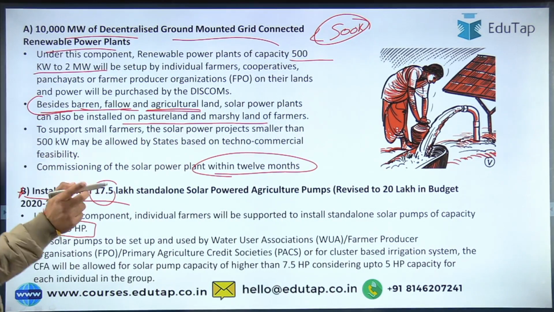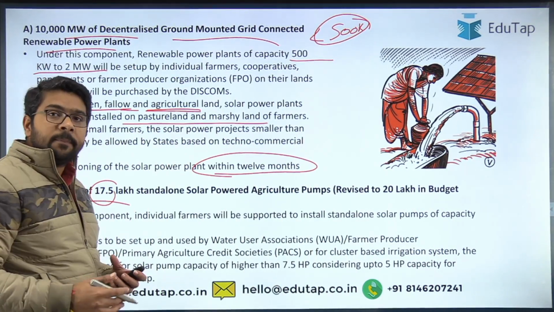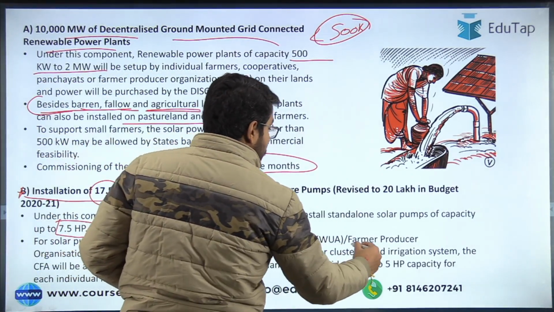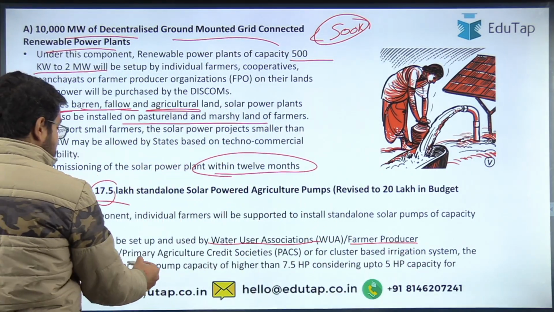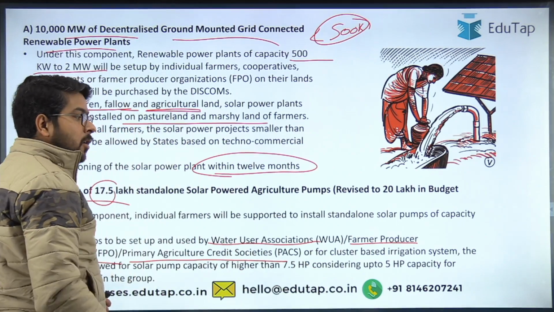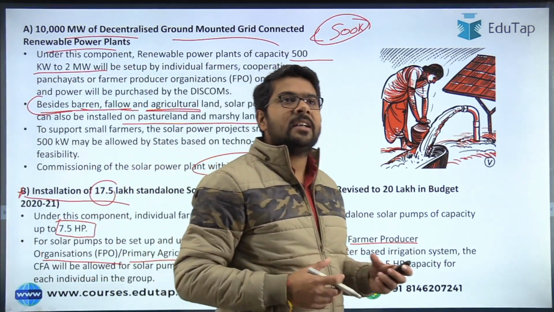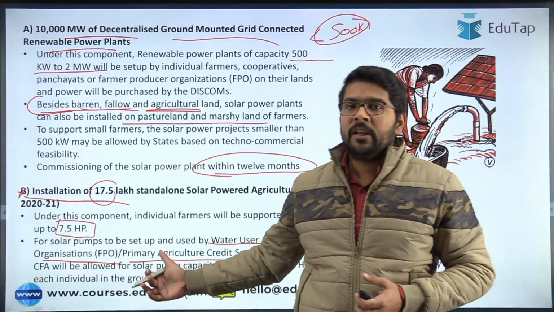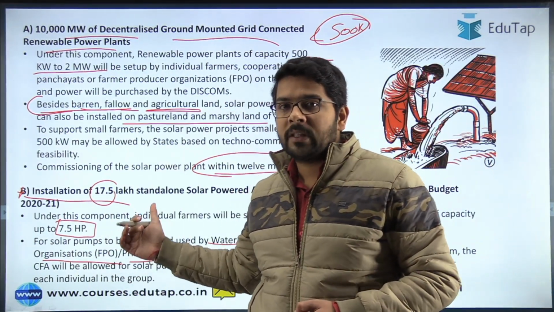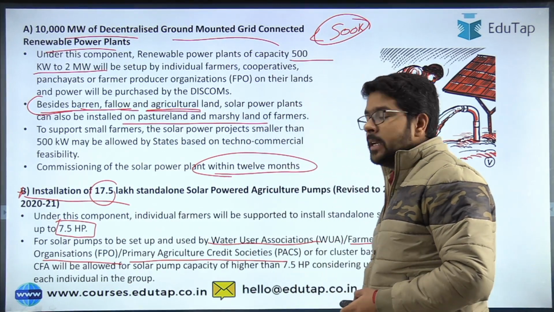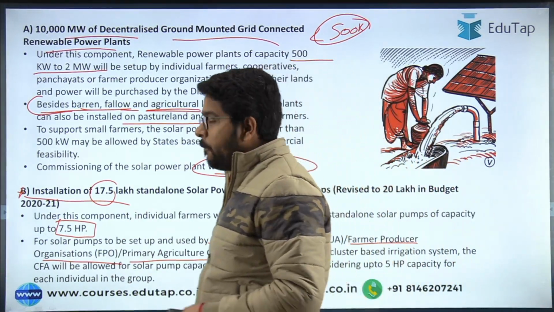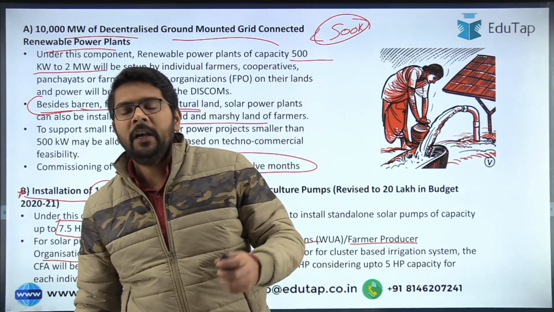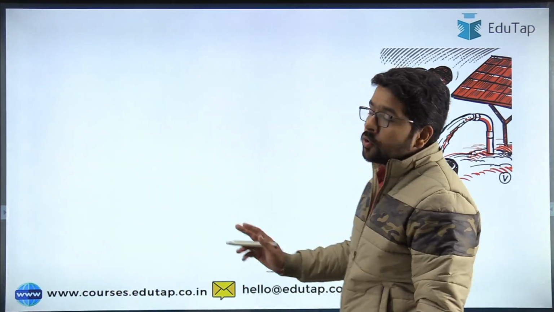But there is one recent update: higher capacity solar pumps can be established by water user associations, farm producer organizations, primary agriculture credit societies, or basically the organizations that deal with the farmers, or a group of farmers, who can establish solar pumps of more than 7.5 horsepower capacity. Okay, if you as an individual farmer want to establish one, the maximum capacity is only 7.5. So those are the two components.